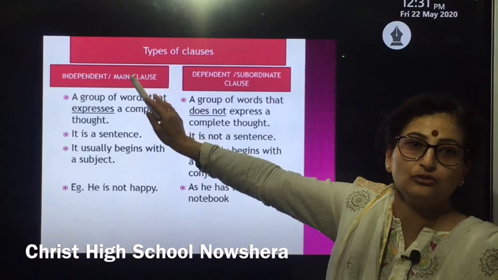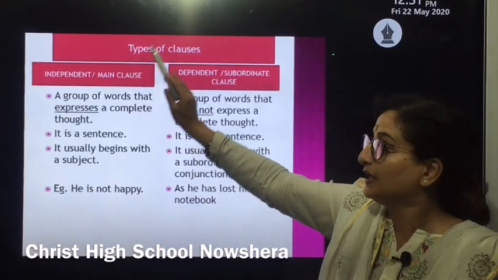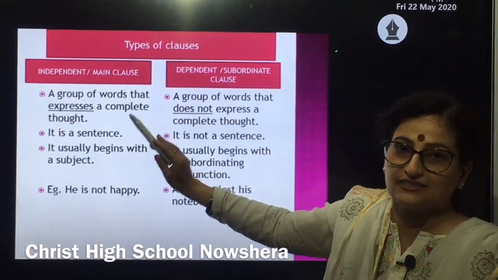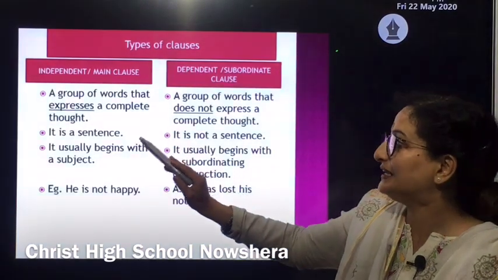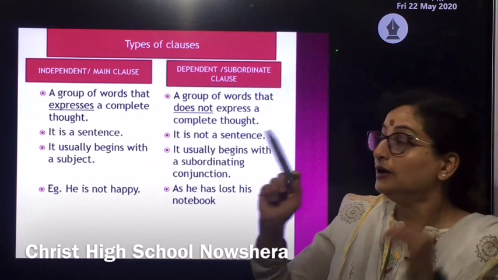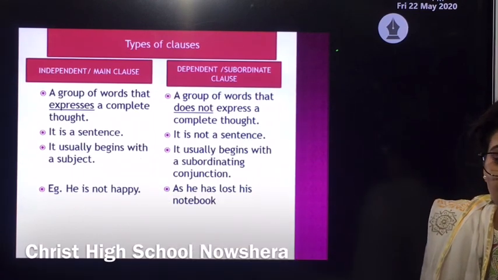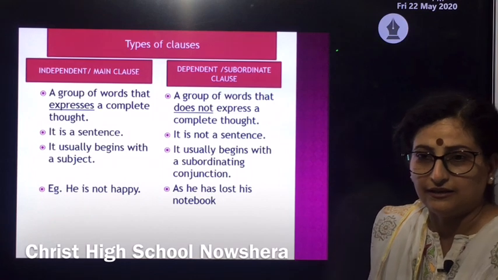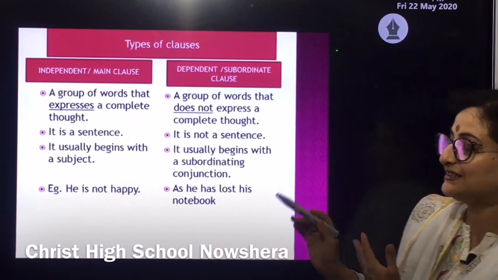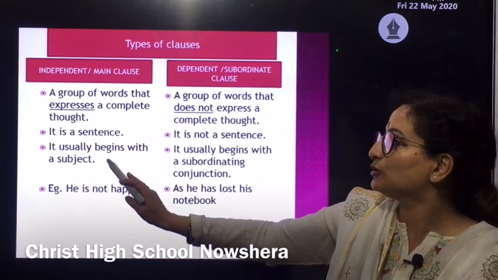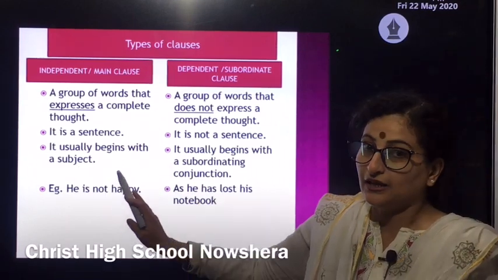Independent clauses are also known as main clauses, as they always make a complete sense and don't leave any thought in our mind. For example, if I say, he is not happy, Reena is running, it is making a complete sense. It is ending with a period or a full stop, so it can also be termed as a sentence.